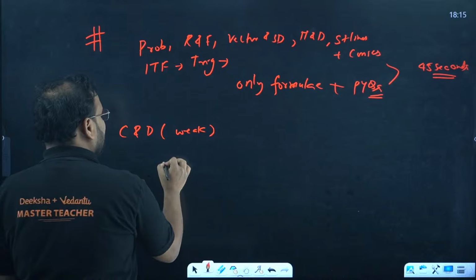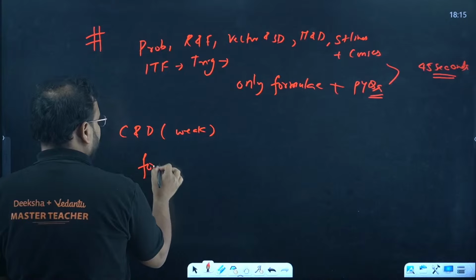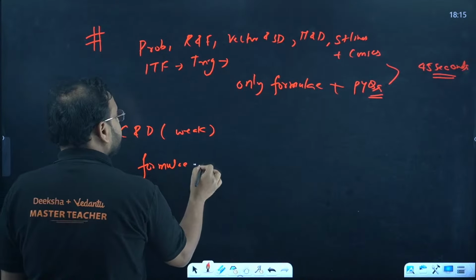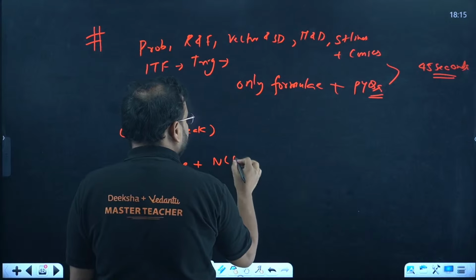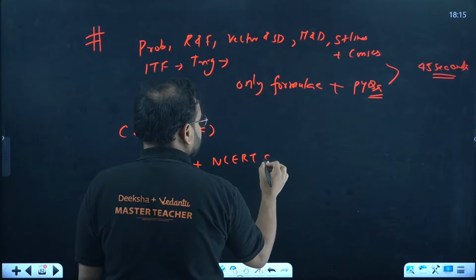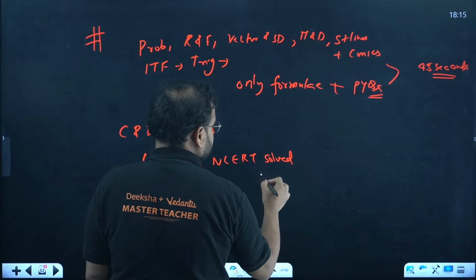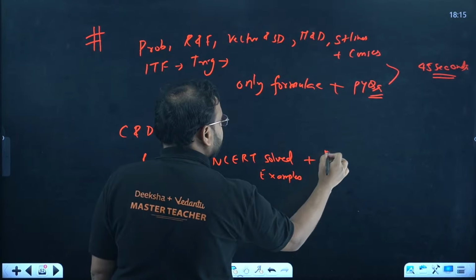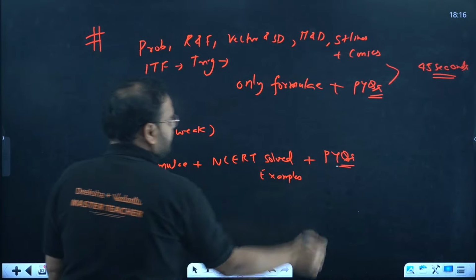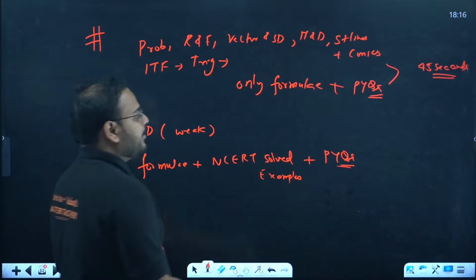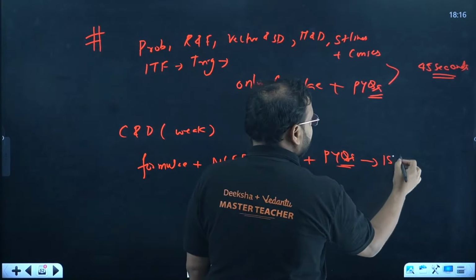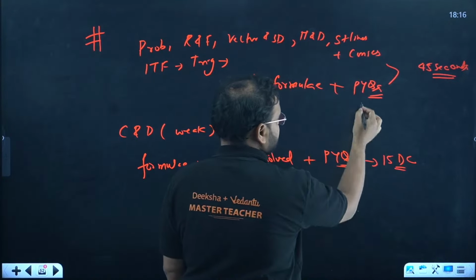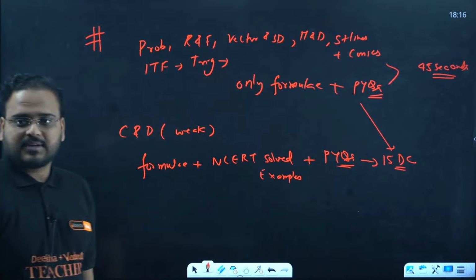Okay, try to start from, of course, all formulas plus NCERT solved examples, and then you go to PYQs. Okay, for PYQs I would recommend you to refer my 15-day challenge series for PYQs. You can refer this, it'll help you out.